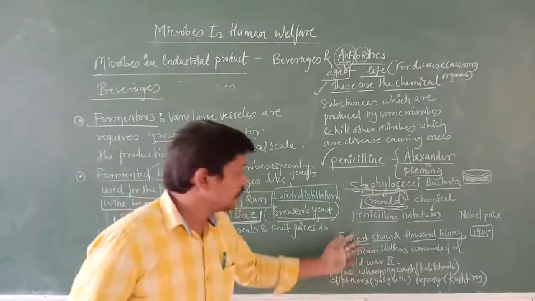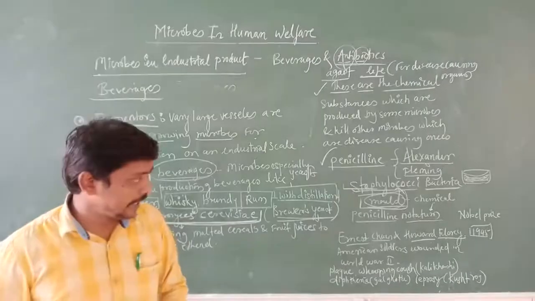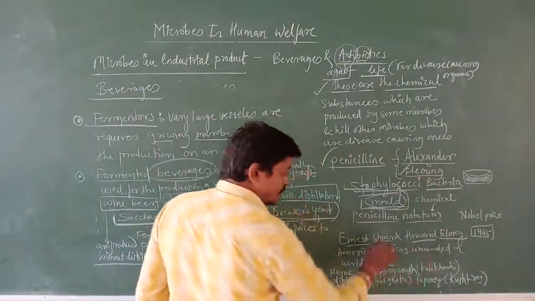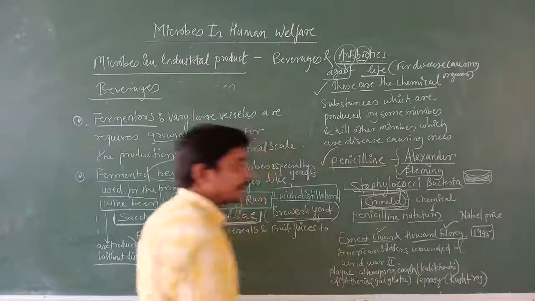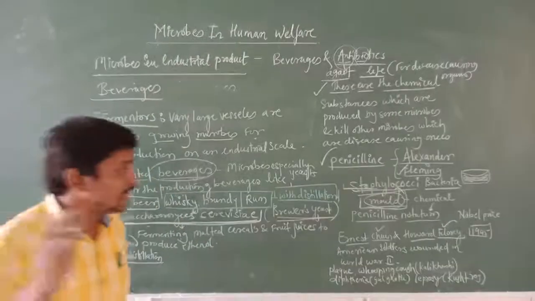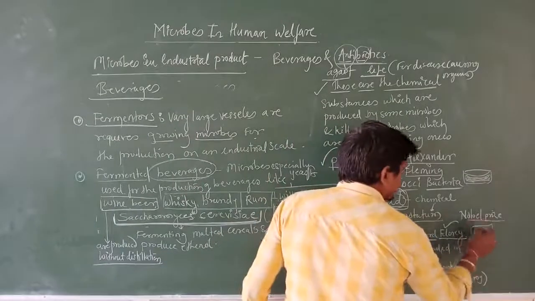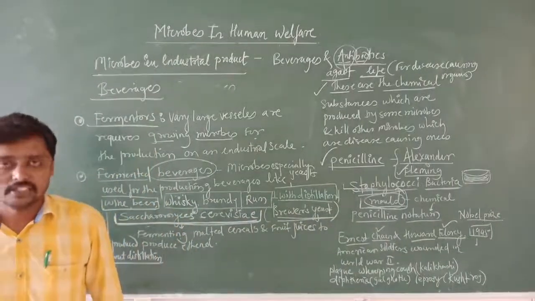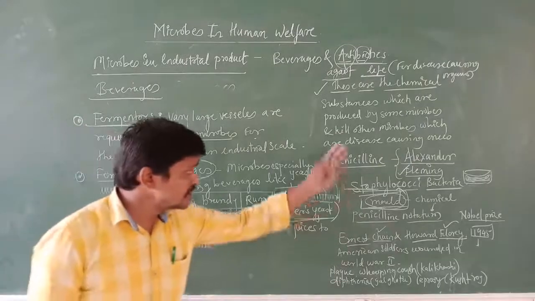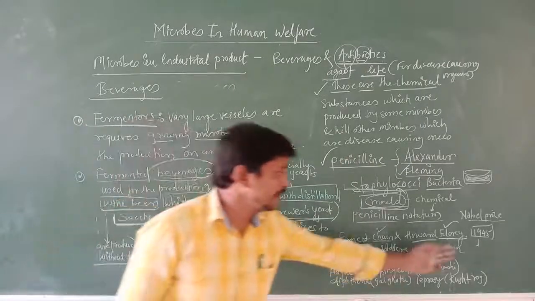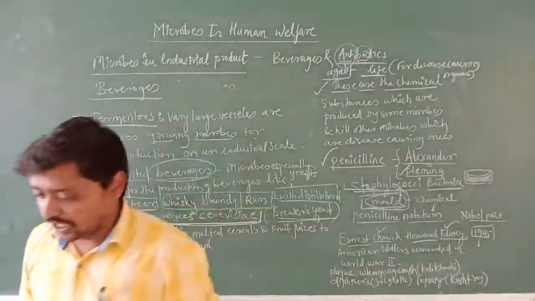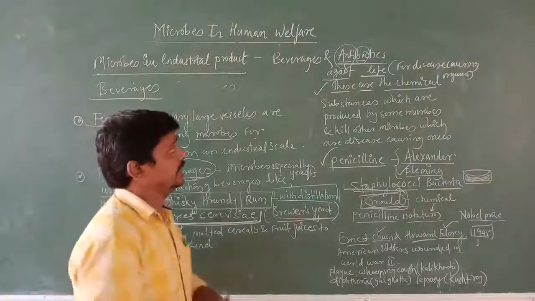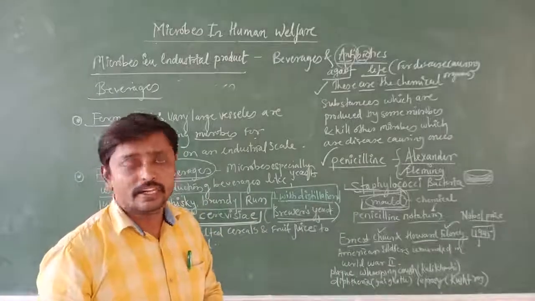For this discovery, Fleming, Chain and Florey, all three together, got the Nobel Prize in 1945. They got the Nobel Prize for the penicillin discovery in 1945. After this penicillin, many antibiotics were developed.